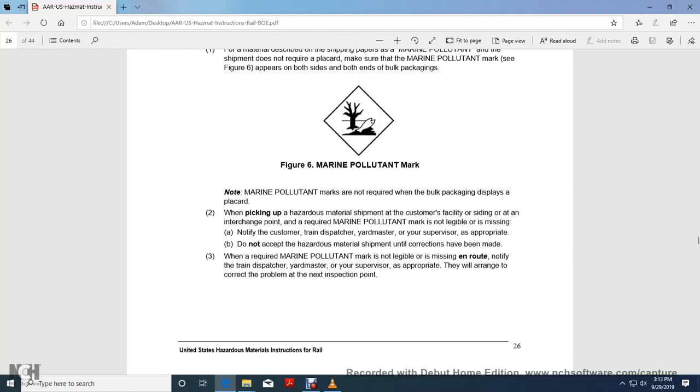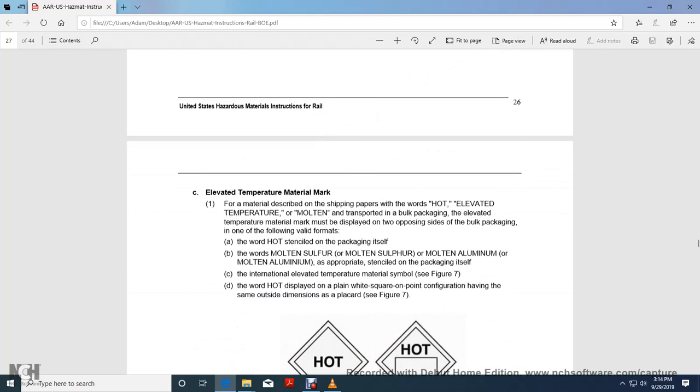notify the customer, train dispatcher, yard master, or supervisor as appropriate. Do not ship the hazardous material shipment until the corrections have been made. When the required marine pollutant mark is not legible or missing en route, notify the train dispatcher, yard master, or supervisor as appropriate, who will arrange to correct the problem at the next inspection point.